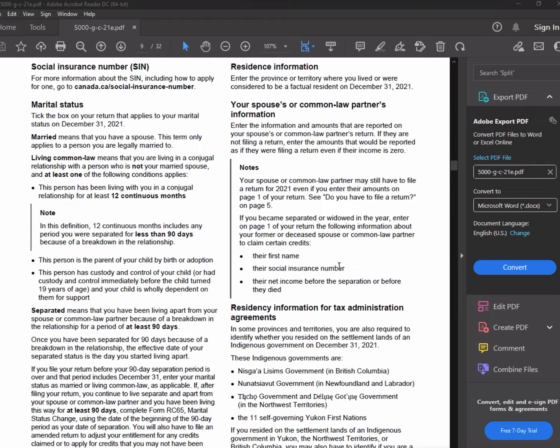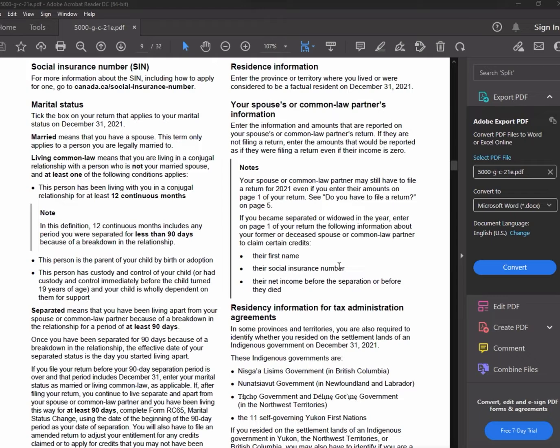Another thing is that the 12 continuous months is not interrupted by a separation of less than 90 days. If a couple has a relationship breakdown, and then they decide to cancel it and come back together in less than 90 days, they still count.